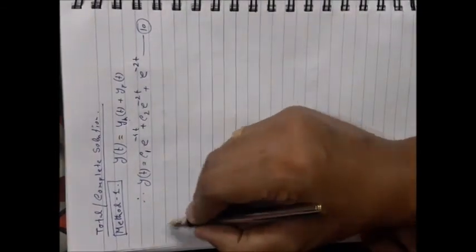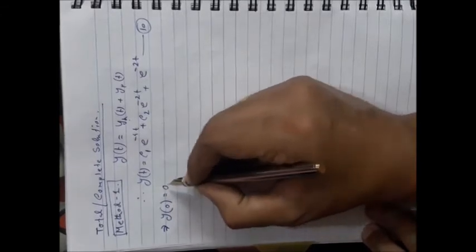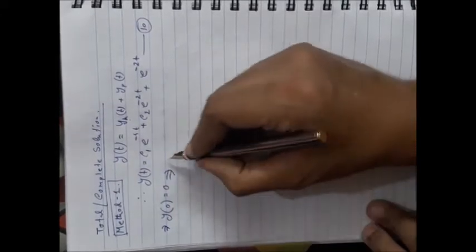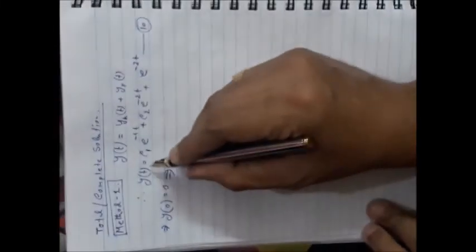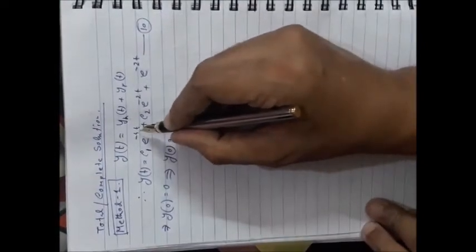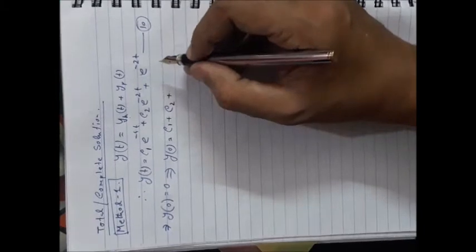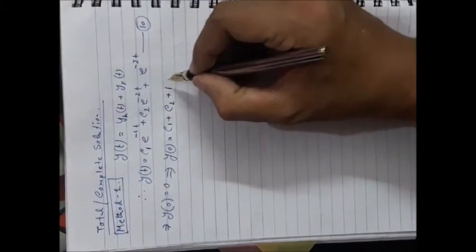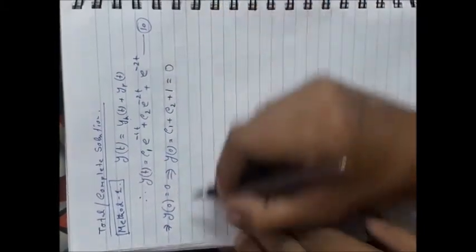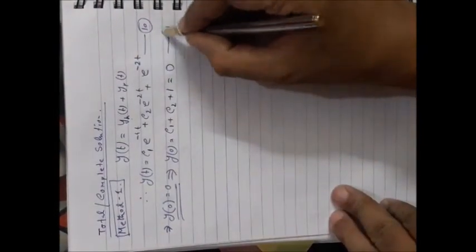Now it is given, from the first initial condition, that y(0) is equal to 0. So if you put t equal to 0 in this equation, you obtain y(0): e to the power 0 means 1, C1, and C2 with e to the power 0 meaning 1, and the particular term also 1. That should be equal to 0 as per this initial condition. It is equation number 11.